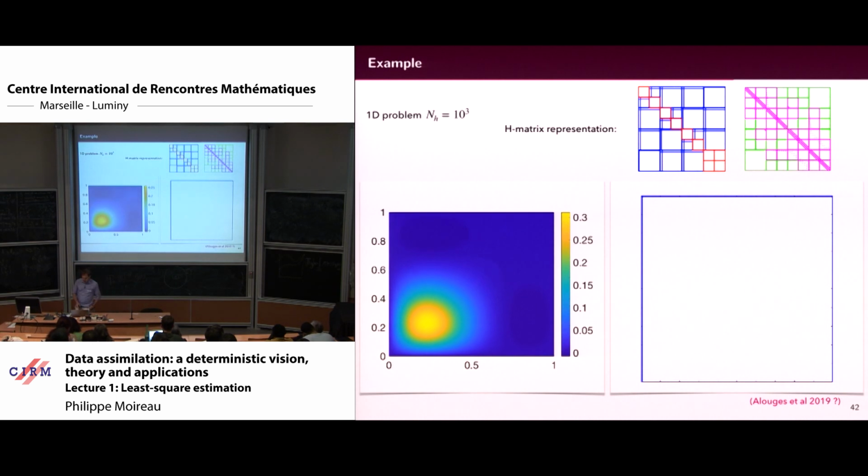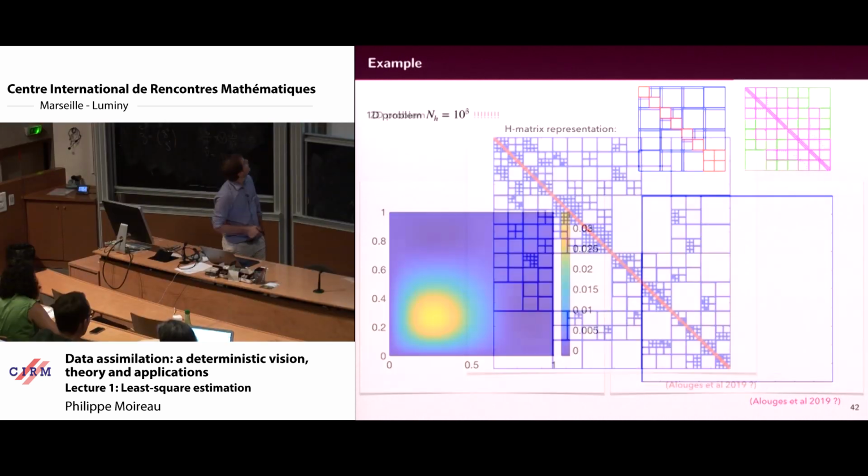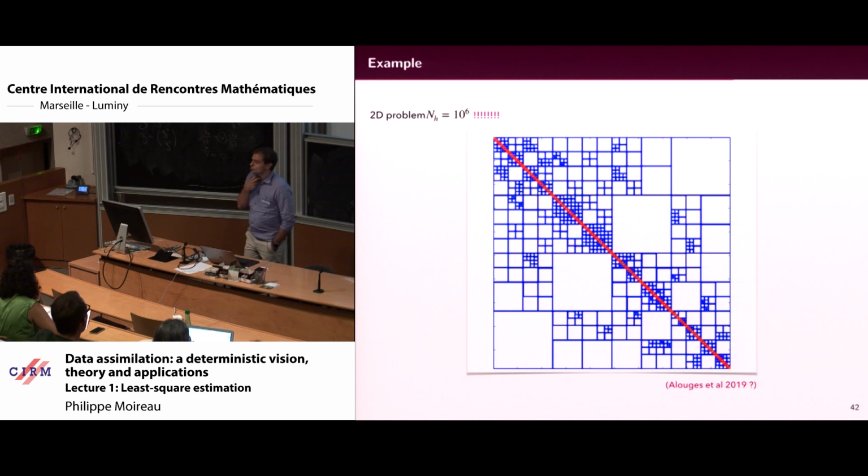What is nice with this H matrix formulation is that we tested it for 1 million degrees of freedom, so this matrix is 1 million square. And you can continue to represent it on MATLAB.